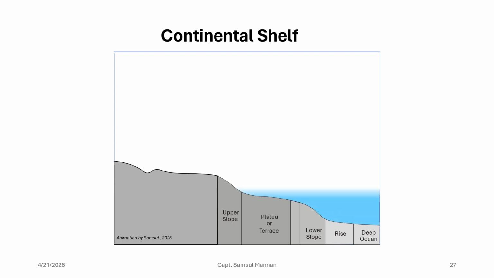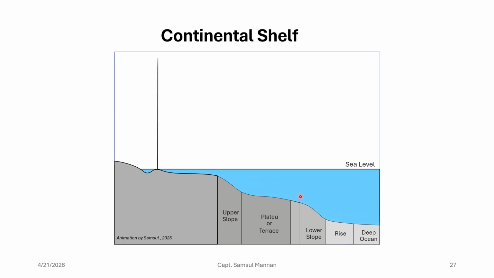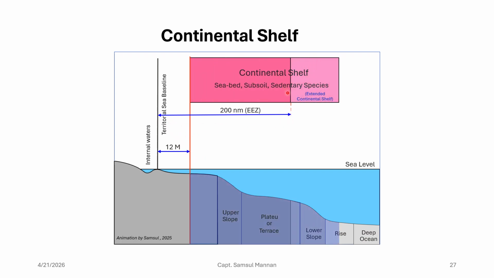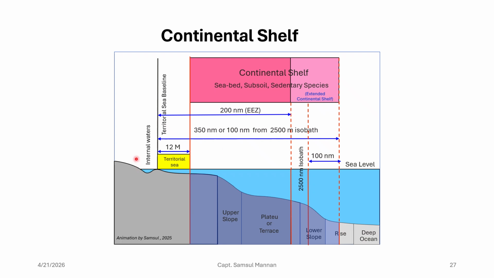So again, let us see this animation. Here you have got the sea level, then you have got the baseline, we have got the 12 nautical mile, then you have got the 200 nautical mile EEZ, right? After the EEZ, then you have got the extended continental shelf, right? And that external continental shelf can be 100 nautical miles from the 2500 meter isobath. Understood? Right, or 350 nautical miles from the baseline.